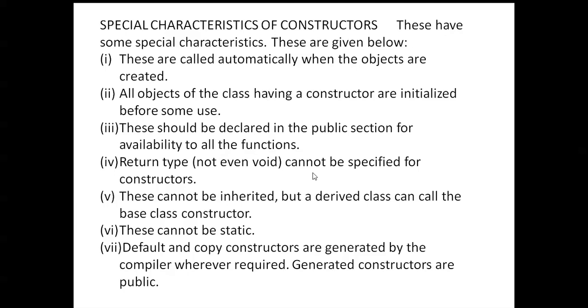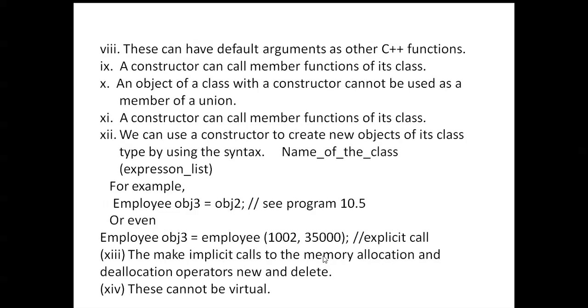Return type cannot be specified for a constructor, not even void. These cannot be inherited, but a derived class can call the base class constructor. These cannot be static. Default and copy constructors are generated by the compiler, and the generated constructors are public. These can have default arguments.